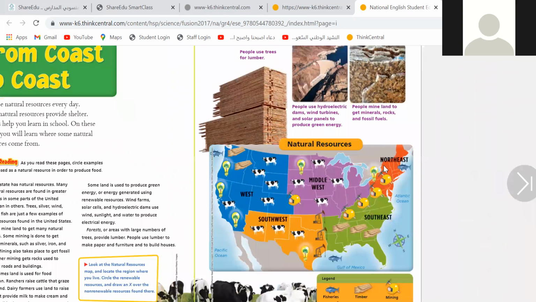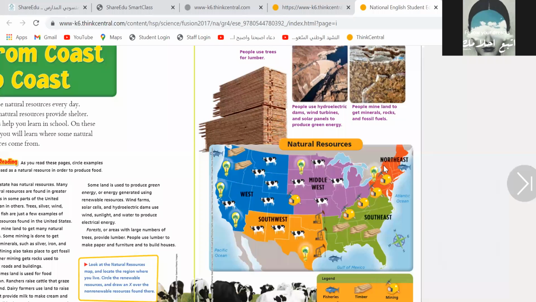Saudi Arabia, guys. Where is the place that is very rich in fish? Fish is a renewable resource of food. So where is the Red Sea? Yes, it's the Red Sea. Do you know some small city we go to sometimes if we want to eat fish? Have you ever been to Haban with your father? Or Thuwal?